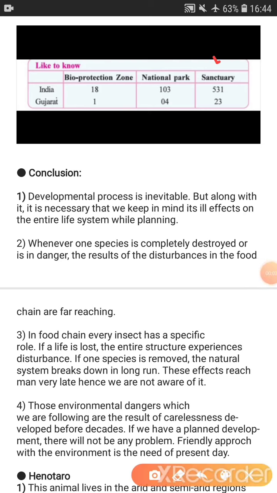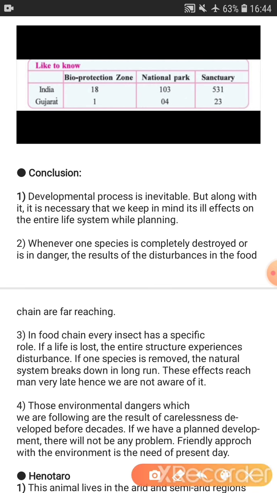So students, up till now we have seen what is a sanctuary, what is a national park, and what is a bioprotection zone. In the sanctuary, we have seen that domestic animal grazing is allowed. Humans can approach the sanctuary, so restrictions are less. And in a national park, compared to a sanctuary, there is more restriction. And the bioreserve zone is the most protected area, and there are more rules and regulations. International norms have to be followed for the bioreserve zone, and land of around 5000 square kilometers is required for the bioprotection zone. So there are more restrictions and norms in the bioprotection zone.